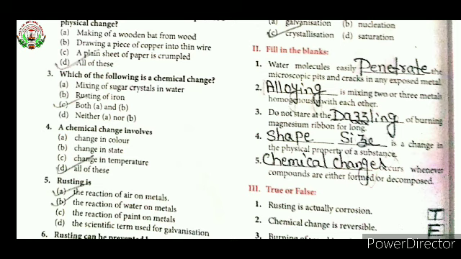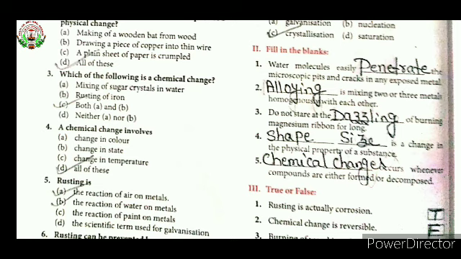See the next one. Rusting can be prevented by: first option given is painting. Second option given is electroplating. Third option given is anodizing. And the fourth option given is all of these. So your answer is all of these. By painting, by electroplating, by anodizing, we can prevent rusting.